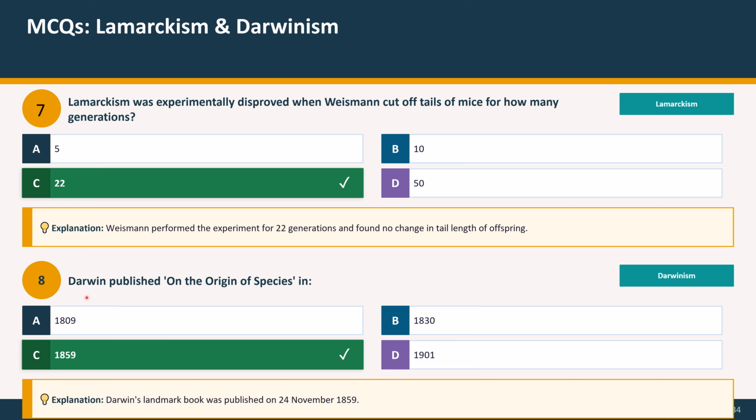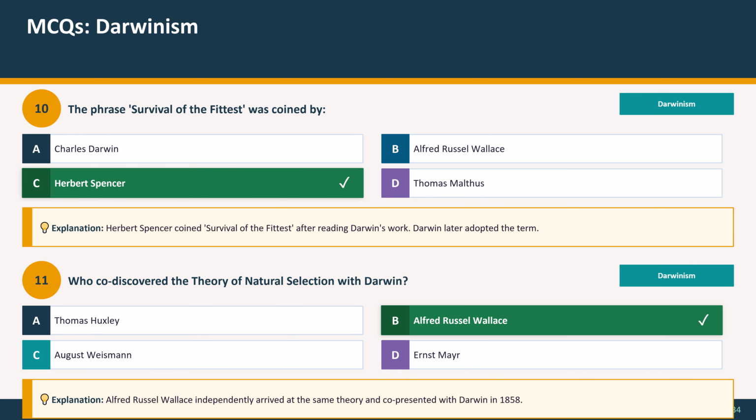Question 8: Darwin published On the Origin of Species in option A, 1809, option B, 1830, option C, 1859, and option D, 1901. And the correct answer is option C, 1859. Explanation: Darwin's landmark book was published on 24 November 1859. These questions are about Darwinism.